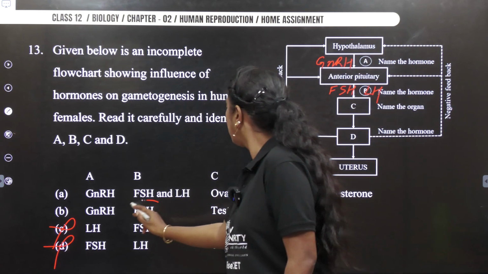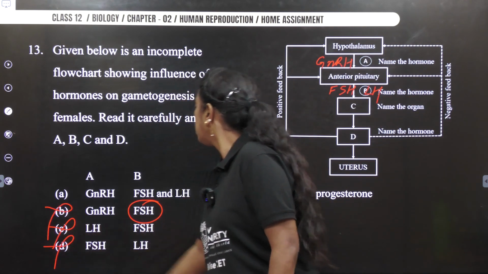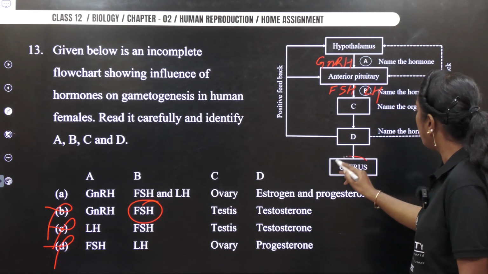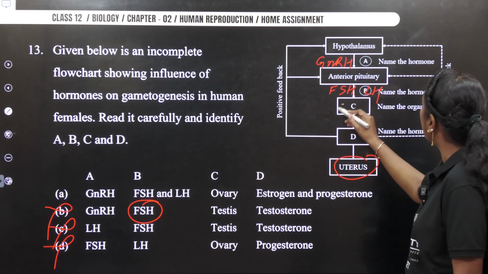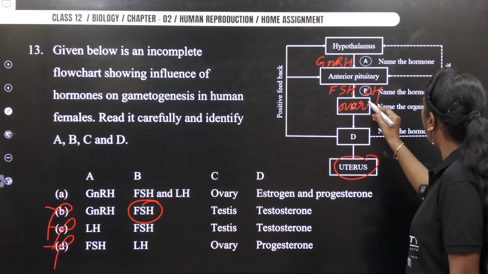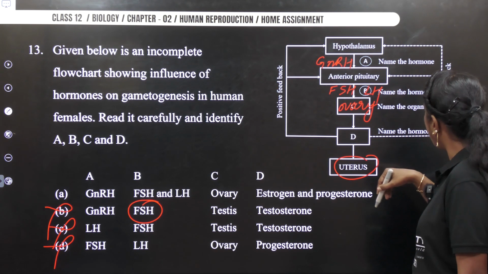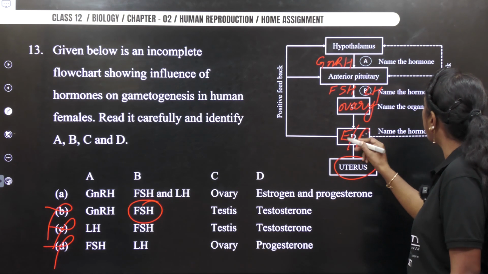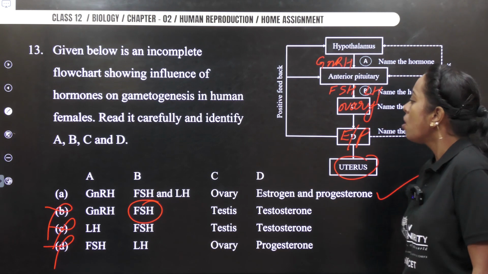There you go. This is wrong. B is also wrong. FSH, LH. So now it is uterus here. Definitely we are talking about C as ovary. Now in the ovary, the hormone produced will be estrogen and progesterone. So answer becomes option A.